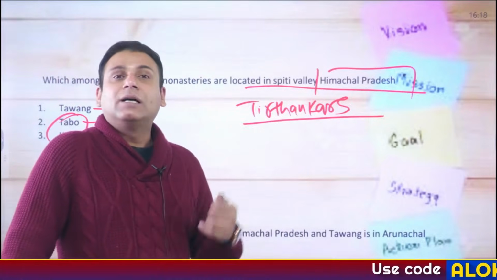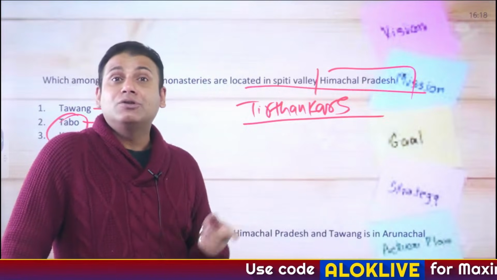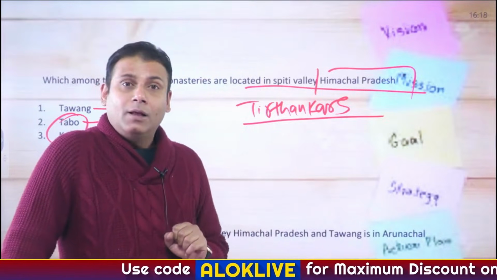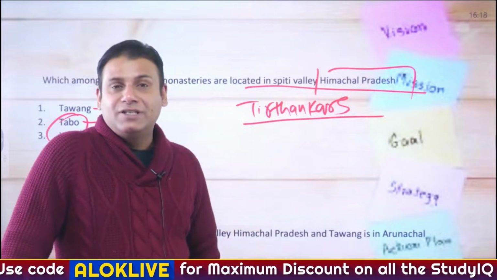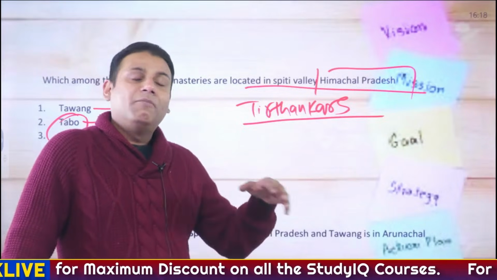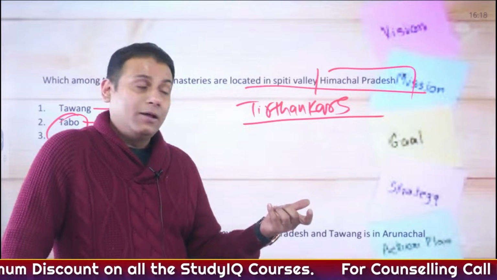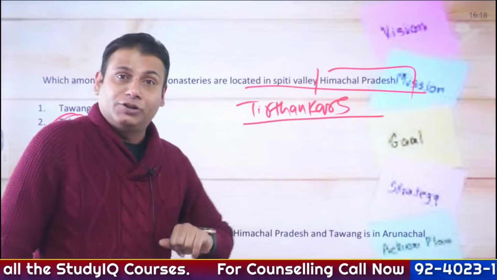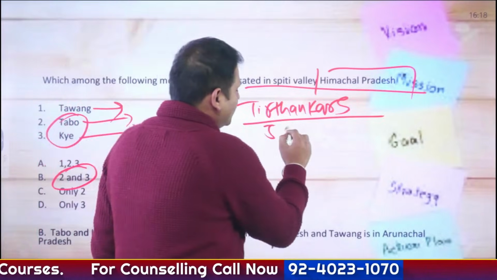Like the first Tirthankar is Rishabhnath ji or Adinath ji, whose symbol is bull. The 23rd Tirthankar is Parshavnath ji, symbol is snake. And Vardhaman Mahavir ji, his symbol is lion. So Tirthankars and their symbols. And 5 cardinal principles of Jainism.